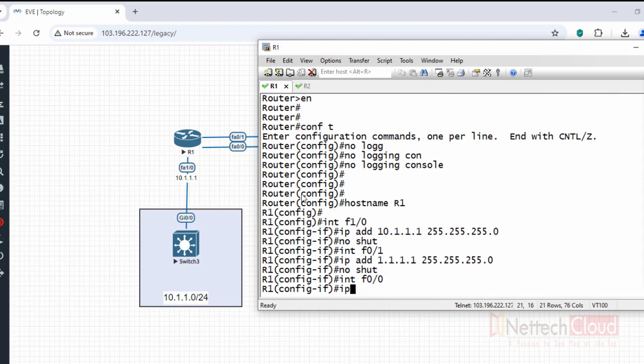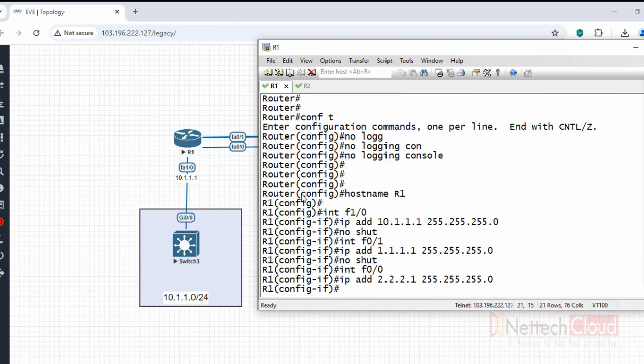F0/0 interface IP address 2.2.2.1 255.255.255.0, right? IP address 3.3.3.1 255.255.255.0 secondary.